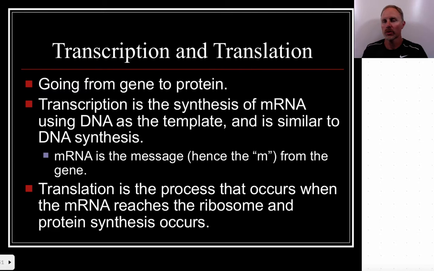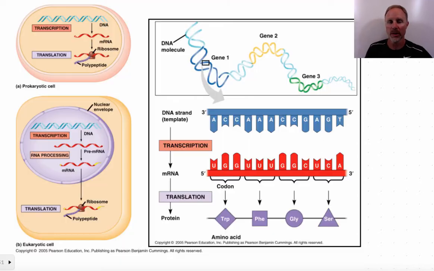Okay, so of course transcription and translation, these are things we talk about, going from the information on the DNA, the gene, splicing out all of the introns, linking together the exons, and then getting a functional piece of messenger RNA created in the case of a eukaryotic cell, or in the case of a prokaryotic cell, just simply making the messenger RNA, and then using that message on that messenger RNA to turn it into protein at the ribosome.